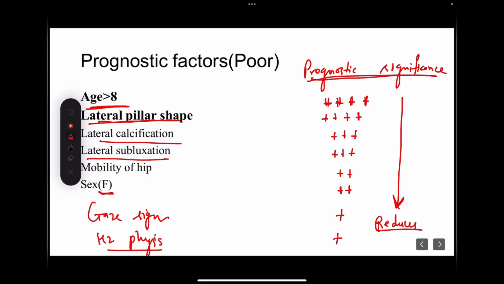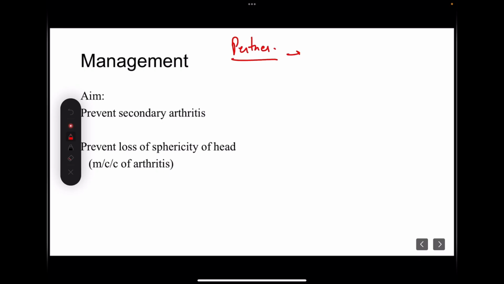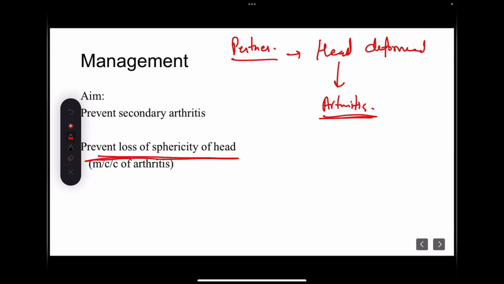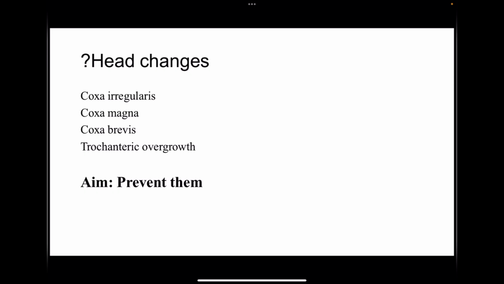So coming to the management part, we should know that in Perthes disease, the head becomes deformed. And that deformed head gives rise to arthritis. This is the complication which can happen. So what our aim should be: we should prevent the loss of sphericity of the head so that arthritis could be prevented. This is the aim of the management. And how can we achieve this aim? We will be discussing that.